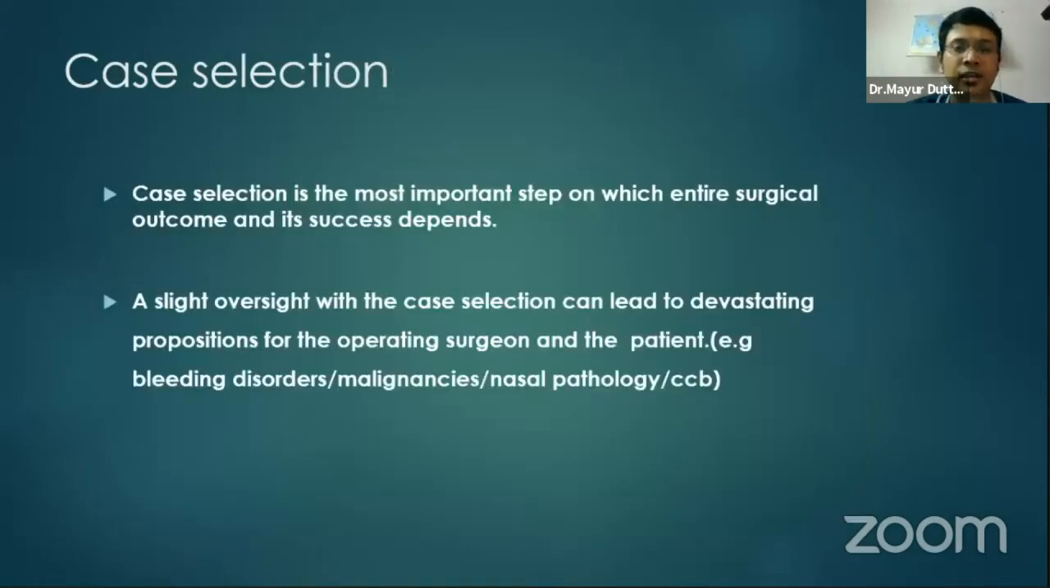So most important is the case selection. Case selection is the most important step, on which the entire surgical outcome and success depend. A slight oversight in case selection can lead to devastating consequences for the operating surgeon and also for the patient. For example, if we miss a bleeding disorder, malignancy, nasal pathology, or something as simple and common as a canalicular block diagnosed on the table at the time of surgery.